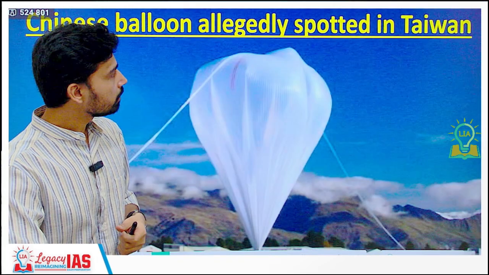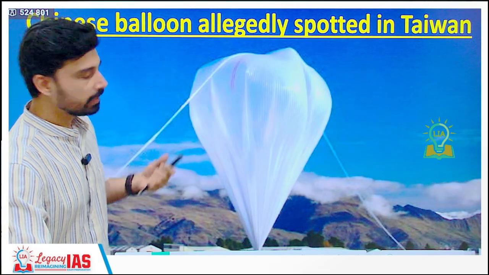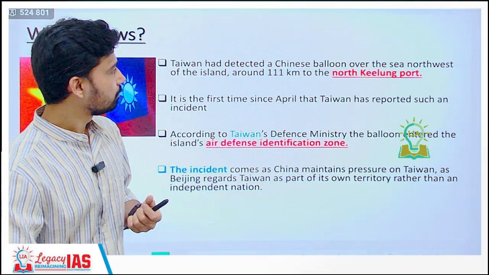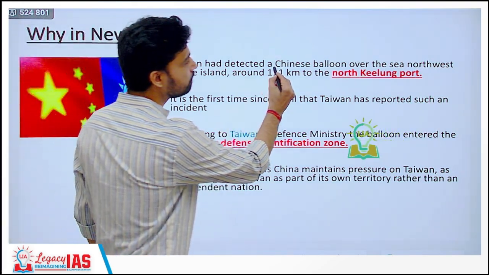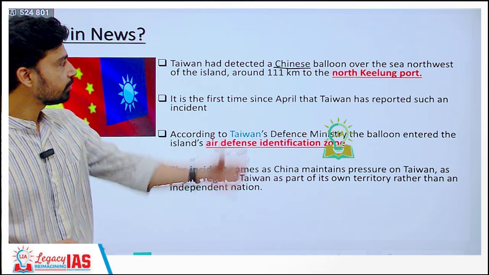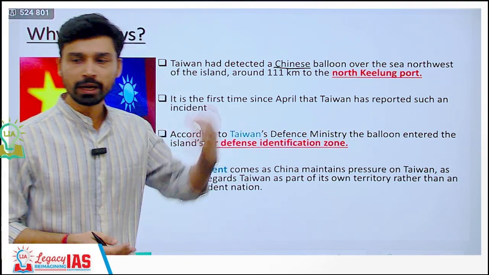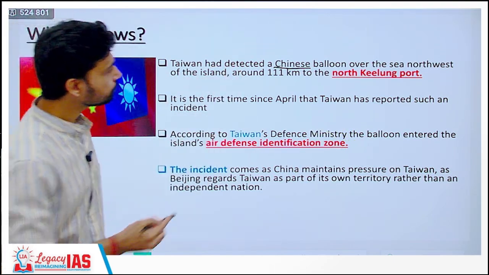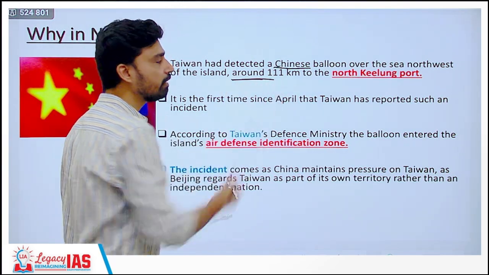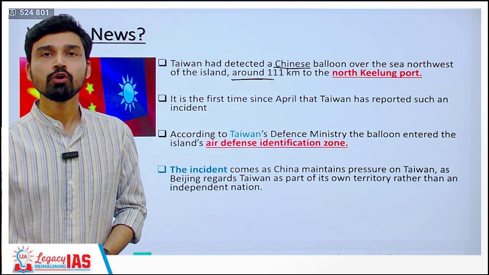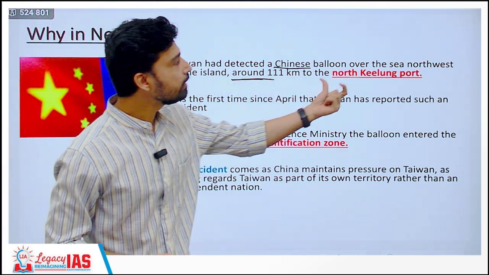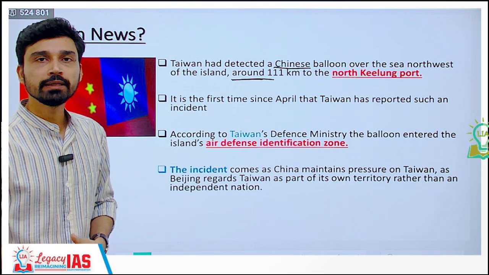So if you talk about this particular event, it has been claimed by Taiwan, and it had detected a Chinese balloon over the sea northwest of the island. We'll look at the map of Taiwan also later. And this region where the spying was being conducted lies around 111 km to the north of Keelung port, that is a port in Taiwan.